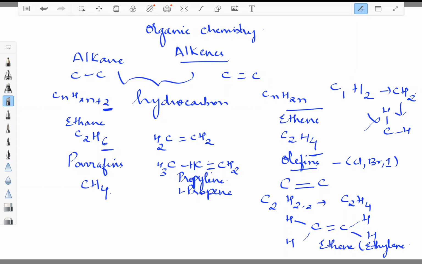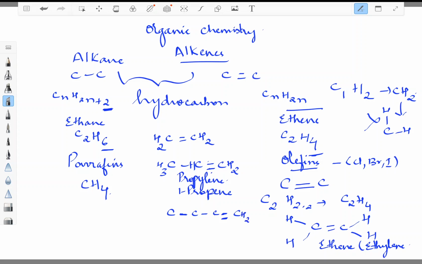For example, 1, 2, 3, 4. It is butane, but if I add one double bond here, then it is butene. How many bonds are here? 2 bonds, so it can have 2 more hydrogens.